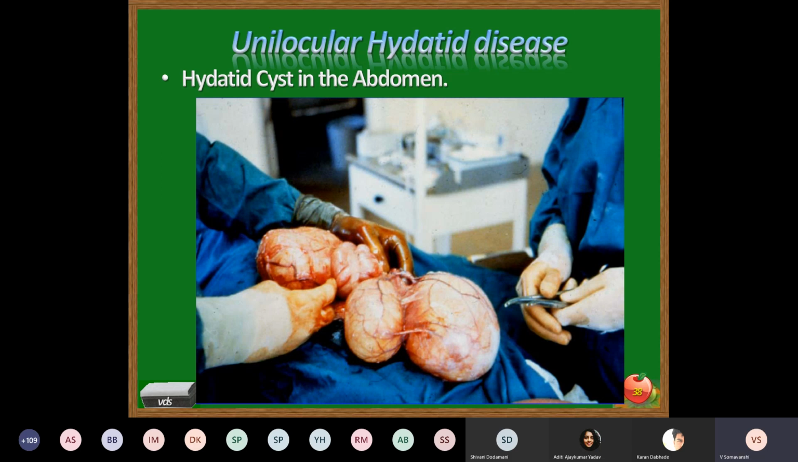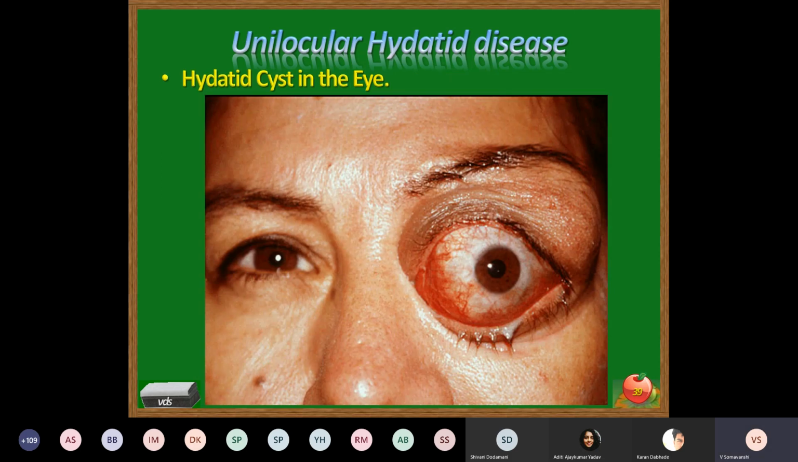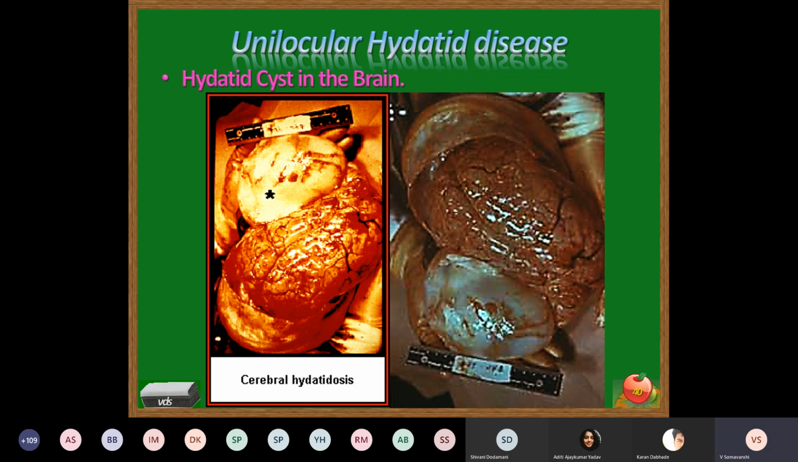Abdominal hydatid cyst, you can observe the capsule which has surrounded the inner mother hydatid cyst. It is also innervated with the blood vessels, and that's why it is completely protected from the immune defense mechanism of the host. Because a capsule, fibrous capsule, is laid down around the cyst. Ocular hydatid cyst. Hydatid cyst in the brain, cerebral hydatidosis.